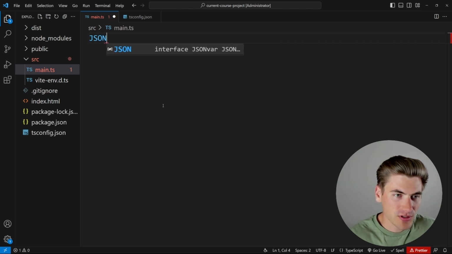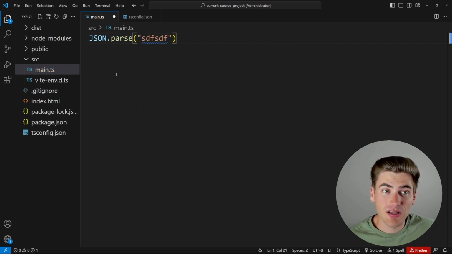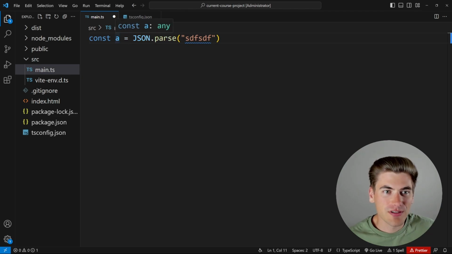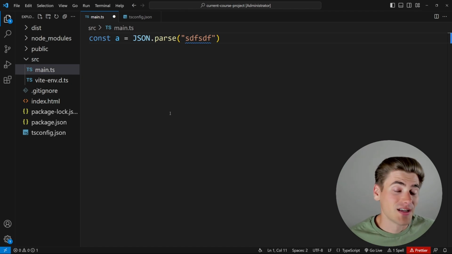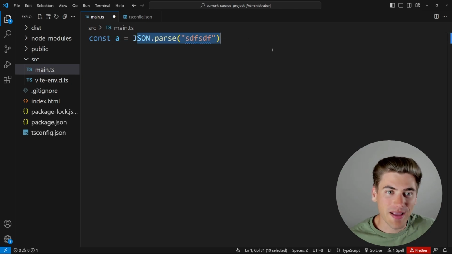But the other scenarios where you may run into any that you need to be aware of is if you use JSON.parse, you pass it some string, the actual return of JSON.parse is going to be any. For example, if I say const a is equal to that and I hover over this, you can see it has a type of any. And that's just because TypeScript doesn't know what the object or value being returned from JSON.parse is. It could literally be anything at all, so it just needs to be able to account for all of those different things.